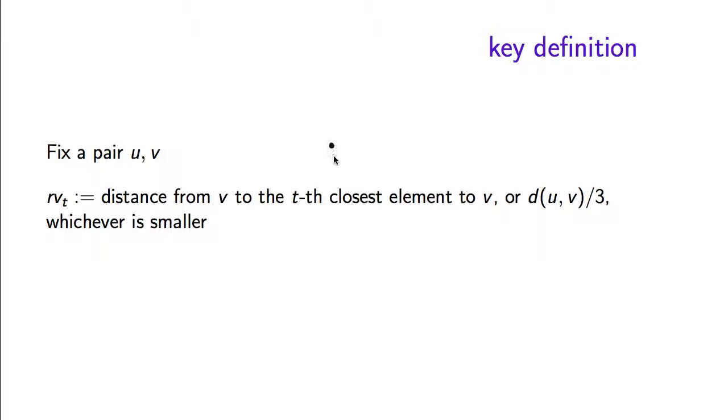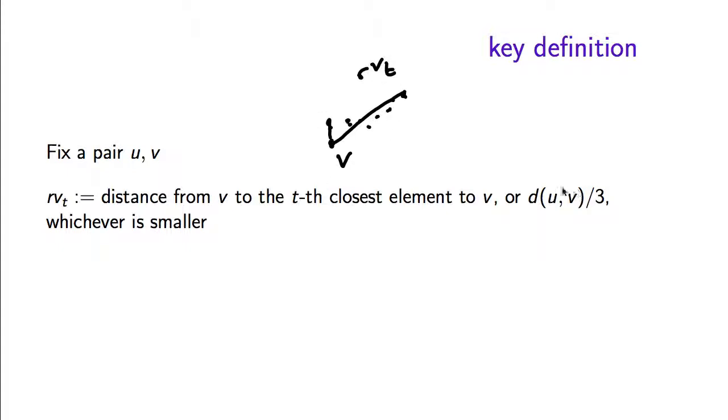So we look at v, and then we sort other vertices according to how close they are to v. Then we look at the element that in this sorted order comes up in position t. Then the distance from v to this vertex is what we define to be R_v,t.